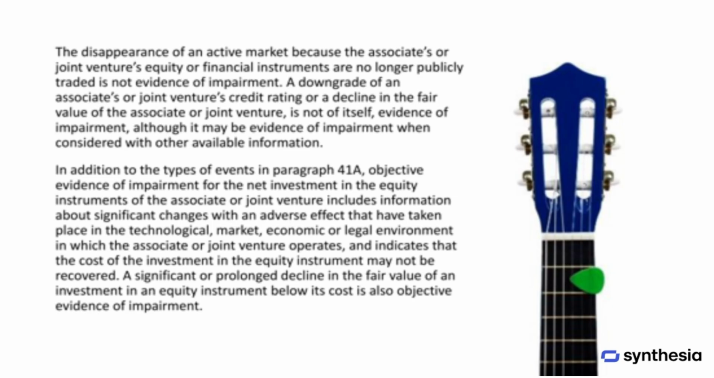Beyond these financial signals, there can be other objective evidence of impairment. For example, significant adverse changes in the technological, market, economic, or legal environment where the associate or joint venture operates can suggest that the investment's cost might not be fully recoverable. Also, a significant or prolonged decline in the fair value of an investment in an equity instrument below its original cost is another clear sign of impairment.